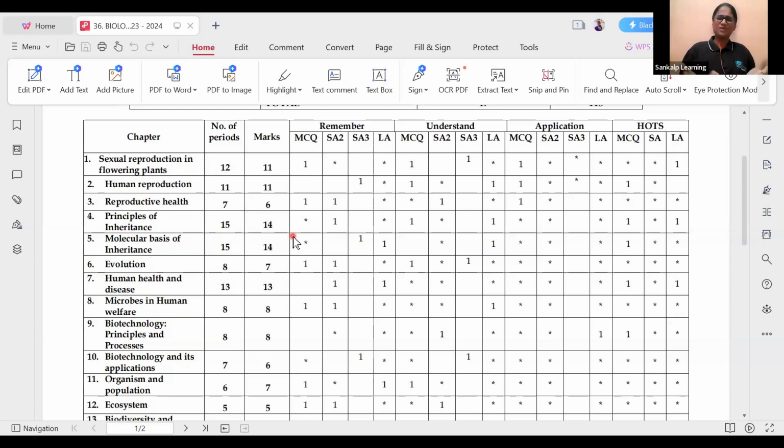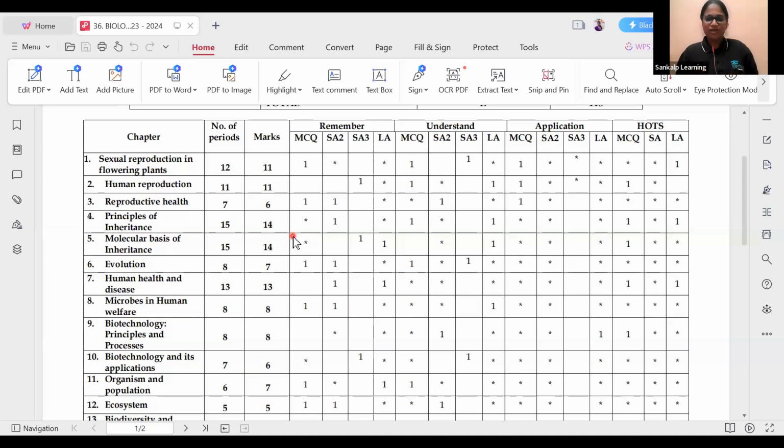Why is ma'am explaining the blueprint, is all this necessary? Anyhow we have to read. But if you understand this, we can read wisely. Hard work is needed, but smart work is also needed, right? Because we have less time now.